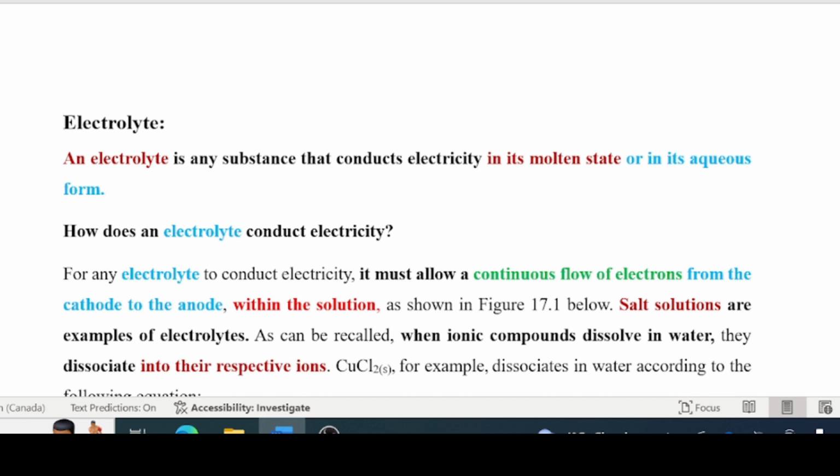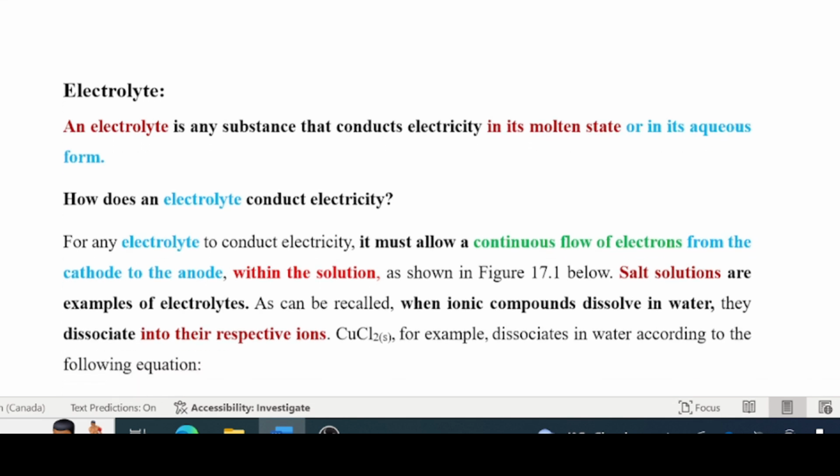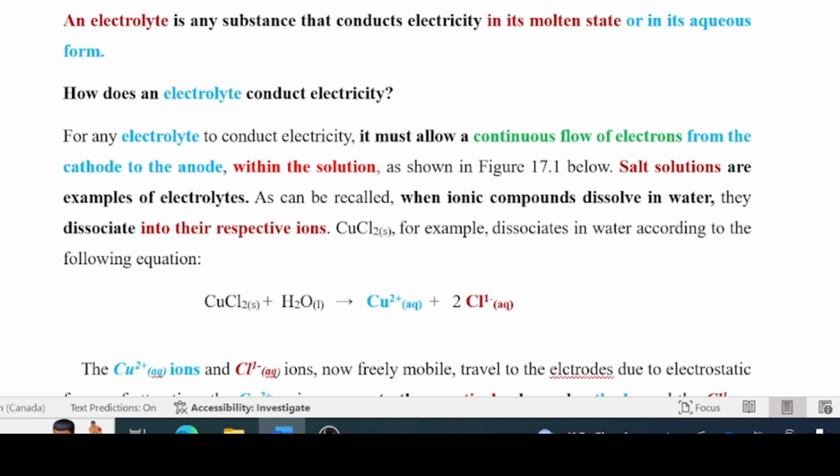So if you have some sodium chloride, remember that sodium chloride couldn't conduct electricity in a solid state just now. If you heat that to the extent that it melts, and then you put those two electrodes inside, you'll see the light bulb is going to glow. So that means in its molten state, as well as its aqueous form, it will conduct, and therefore that's called an electrolyte. How does it conduct electricity?